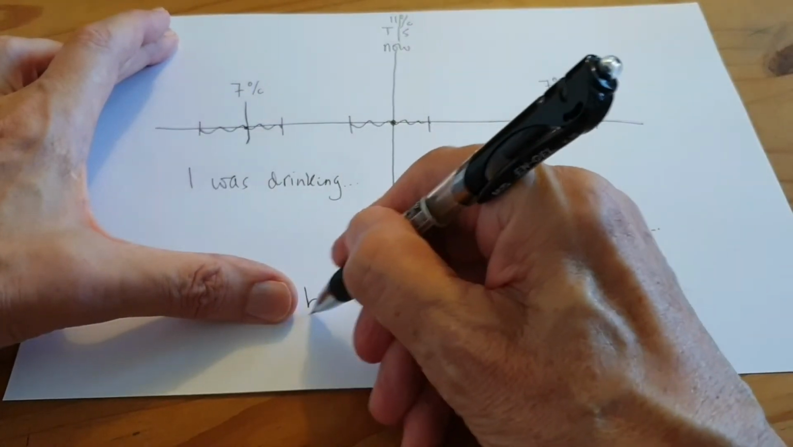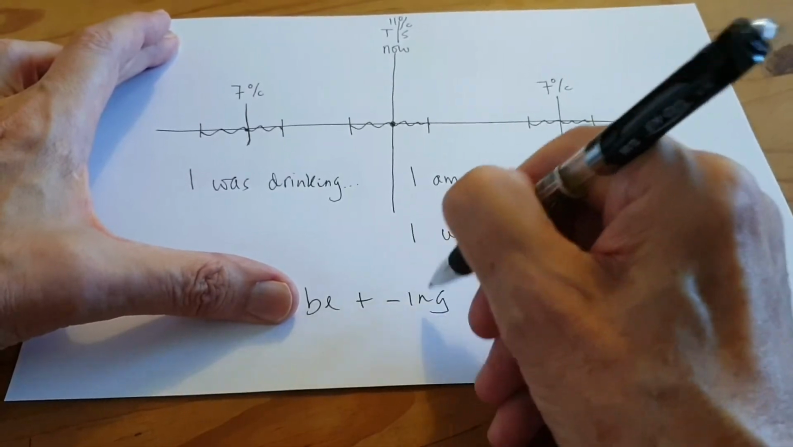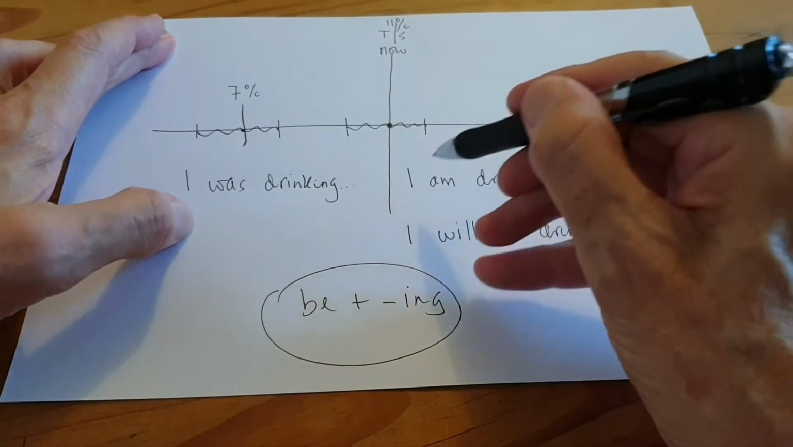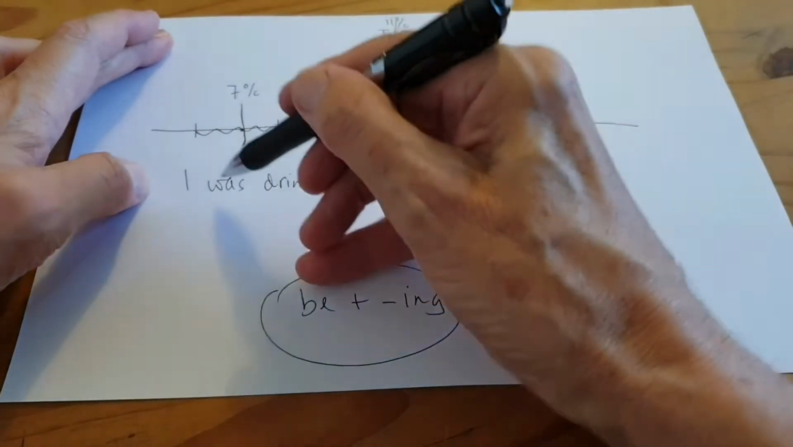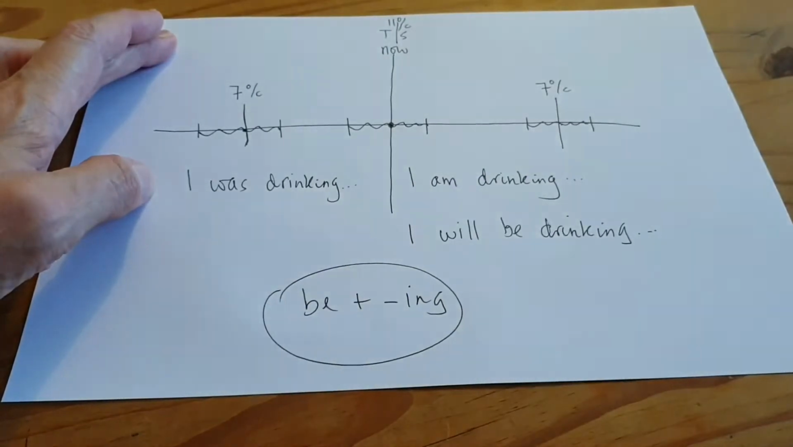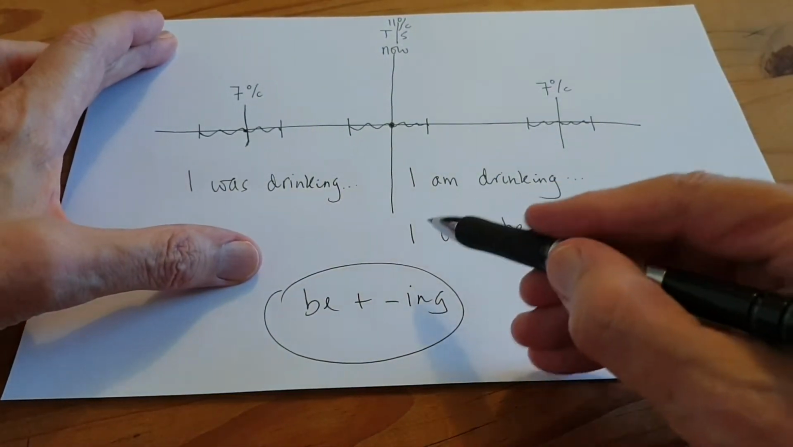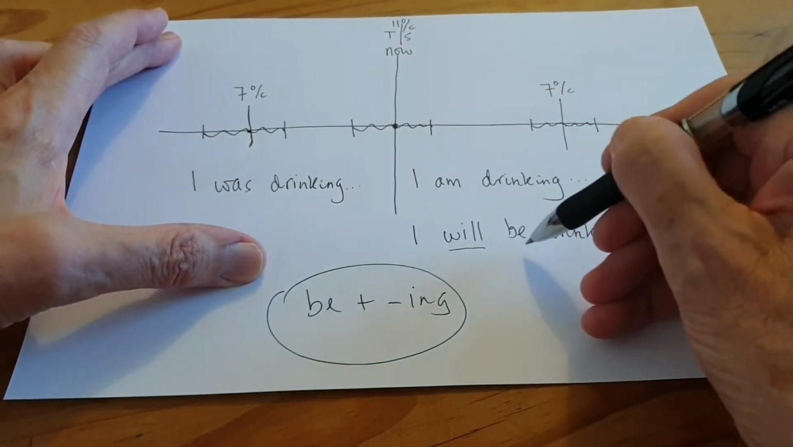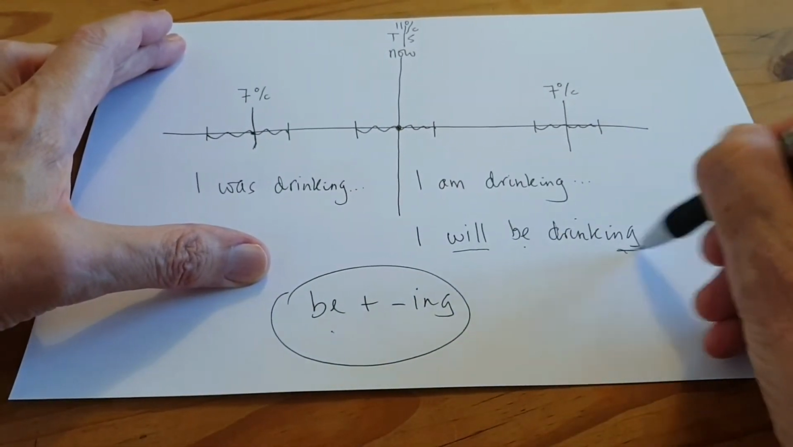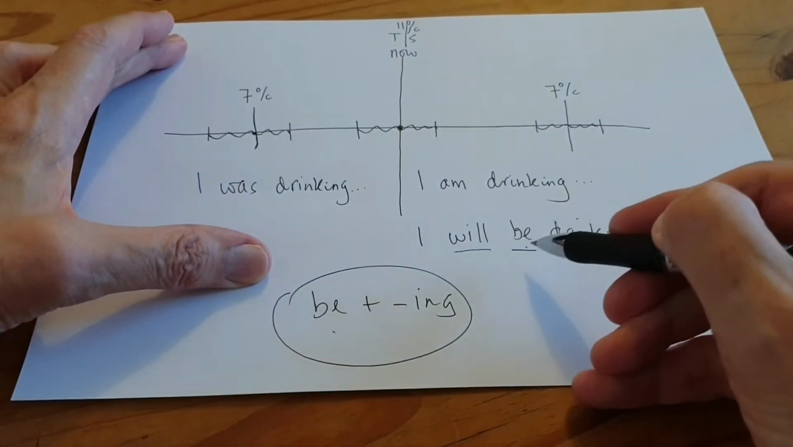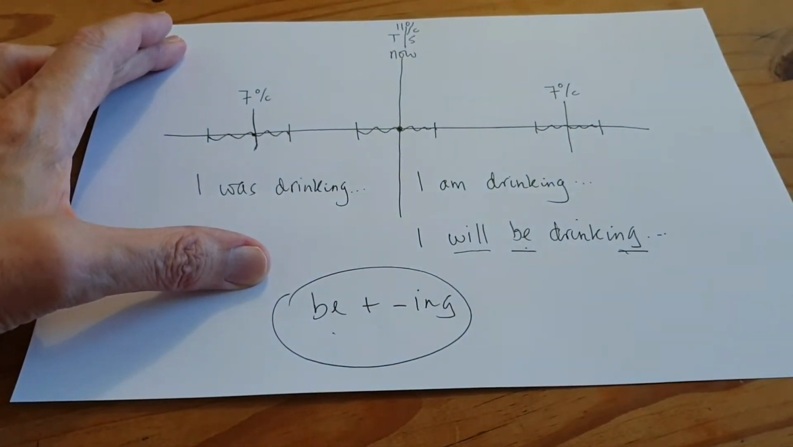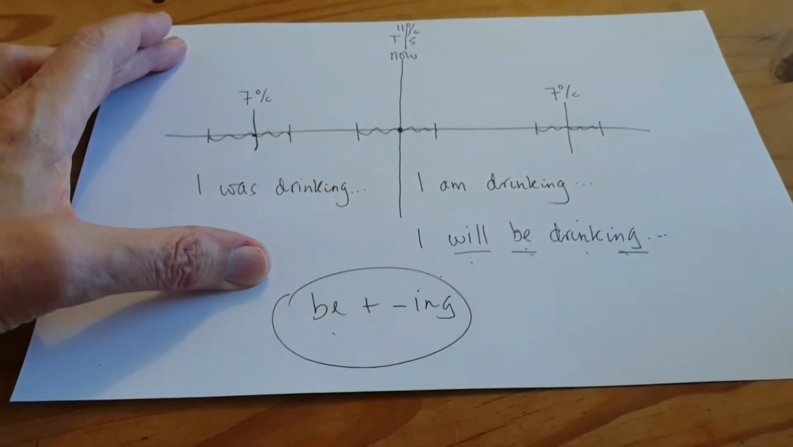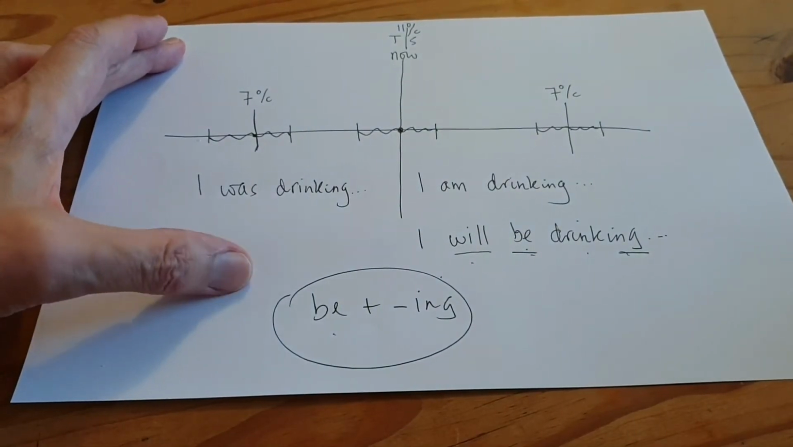Continuous tenses, the verb to be plus ing. So, present continuous, I am drinking. Past continuous, I was drinking. Future continuous, I will be drinking. Into the future, you need will. The verb to be plus ing. After will, it's always infinitive. English is so logical, isn't it? Future continuous, I will be drinking my tea at 7 o'clock tomorrow morning.